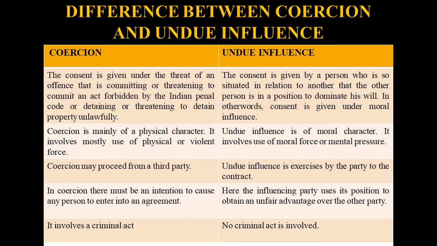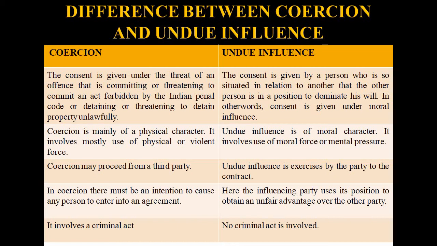Next one is the difference between coercion and undue influence. Coercion means the person threatens to commit any act or threatens to detain any property. In undue influence, the person is in a position to dominate the other person and gets an unfair advantage. The second point is that coercion mainly concentrates on physical or violent force.